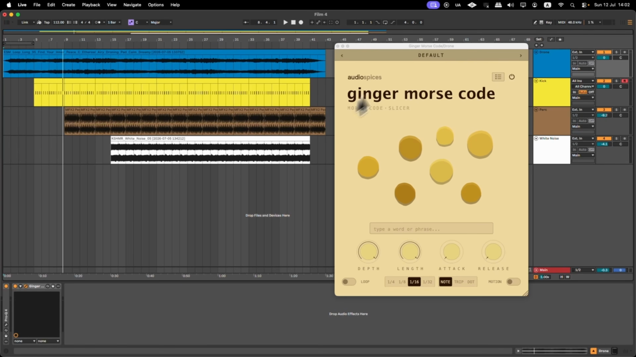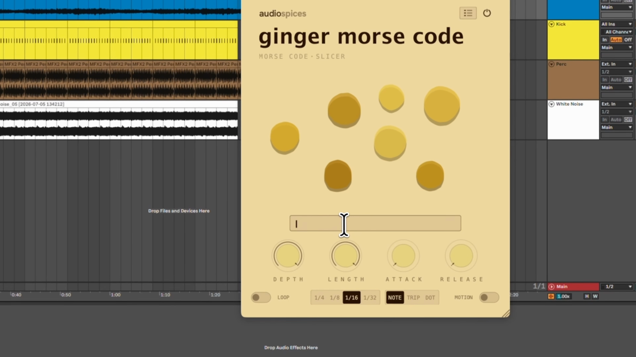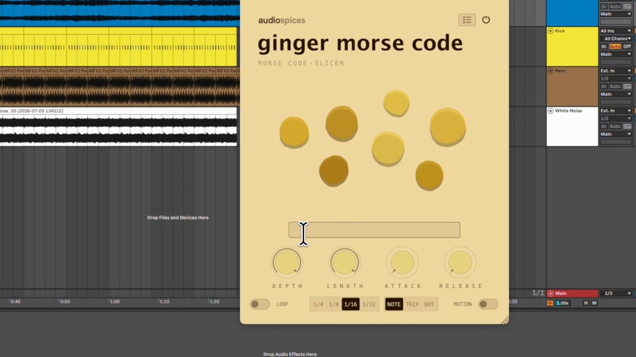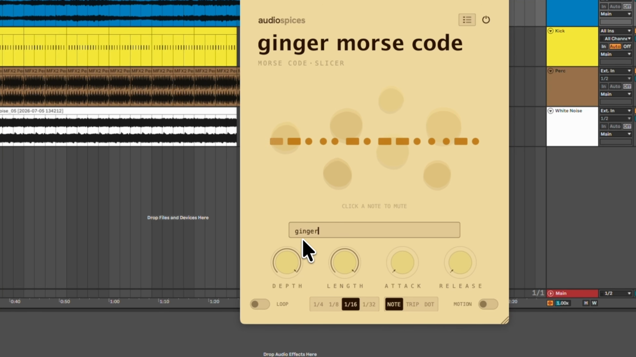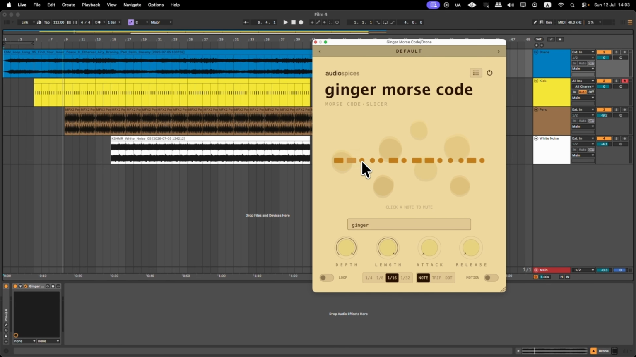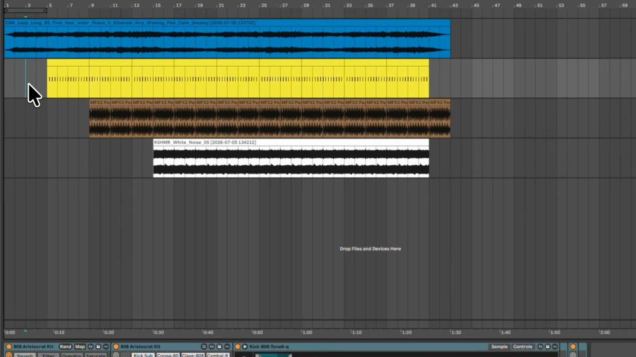Okay, so a 4-on-the-floor kick with a static drone pad I took from Splice, and now I want to make it my own. So let's open Ginger Morse Code and type any word or phrase in English. Let's type in Ginger, for example. Now we have Ginger translated into Morse Code. Lines and dots, and let's hear how it sounds.